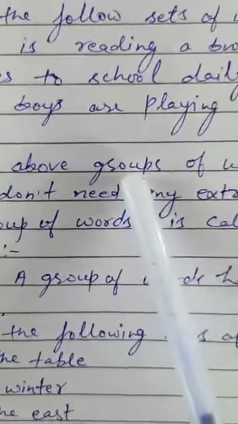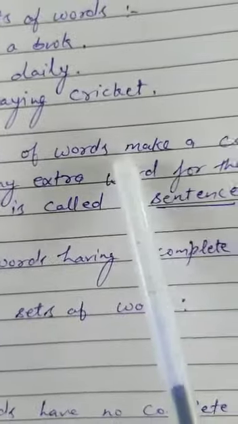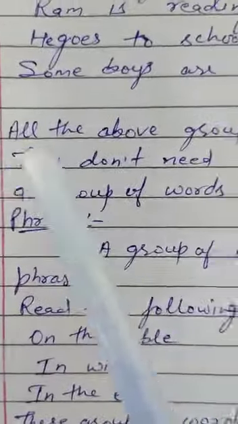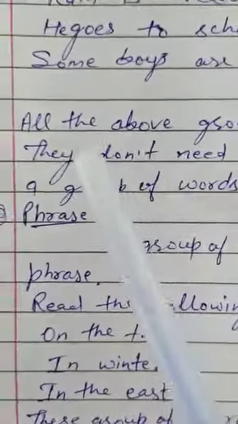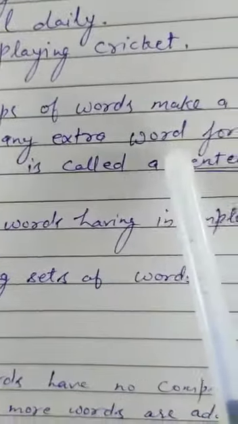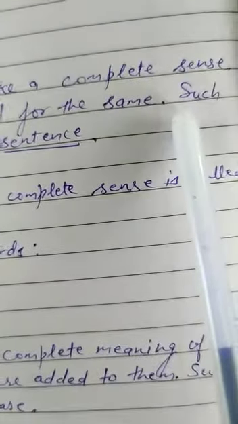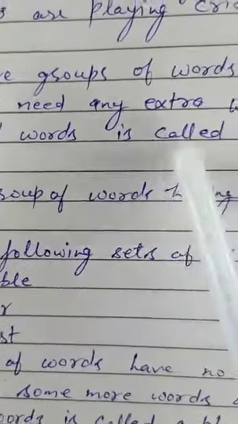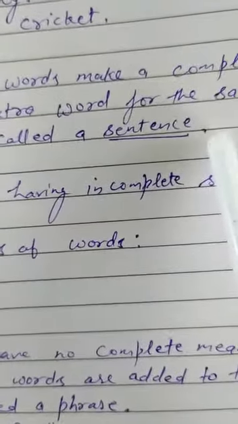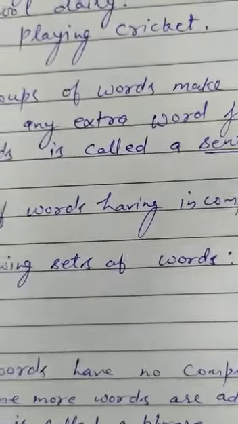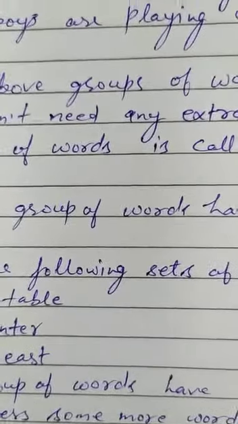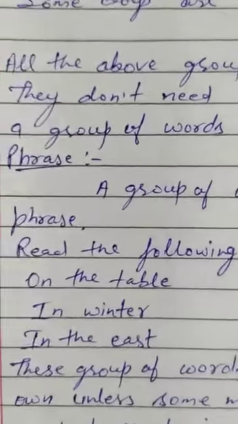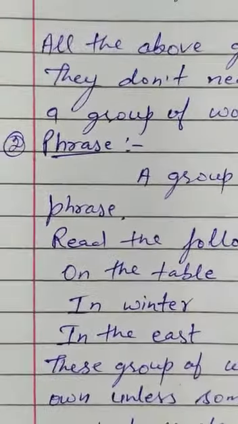All the above groups of words make a complete sense. Or in other words, they don't need any extra word for the same. Such a group of words is called a sentence. So the group of words which makes a complete sense is called a sentence. Now phrase.